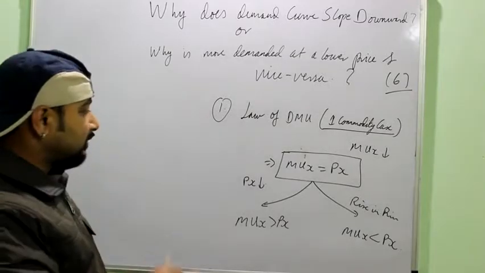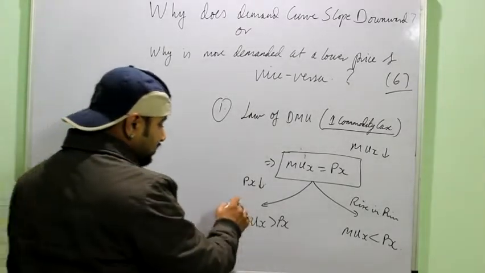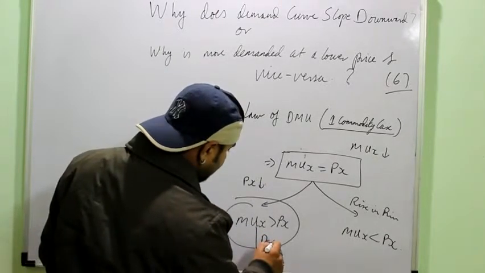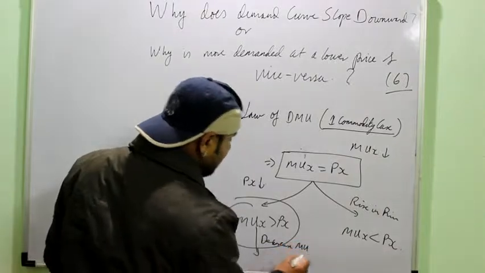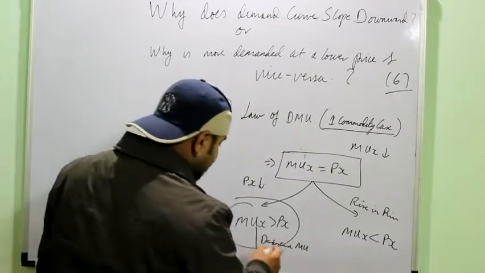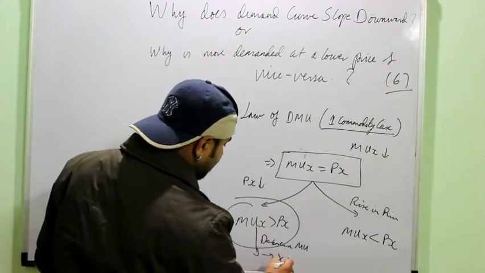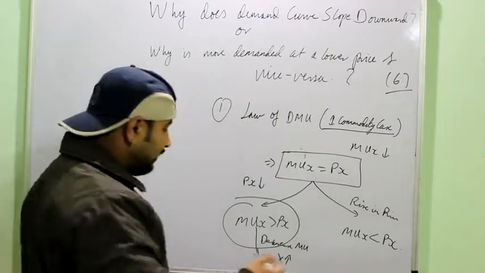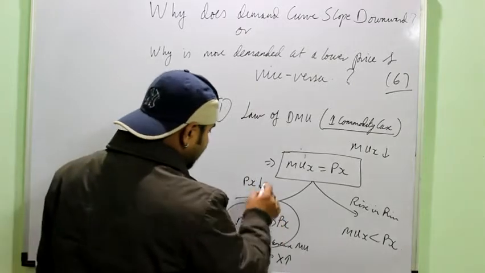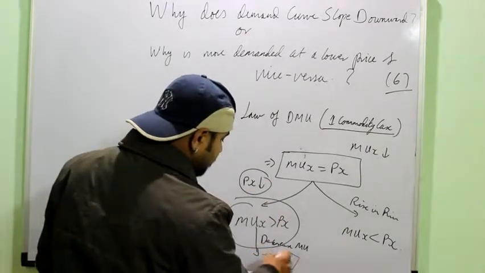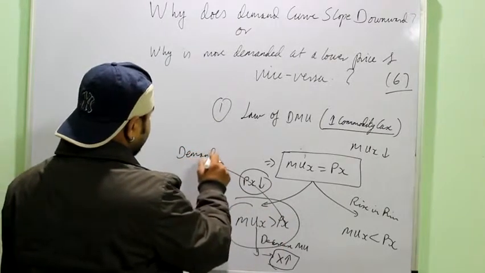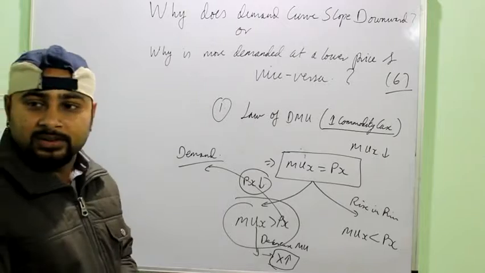And a rational consumer will always try to achieve the equilibrium. Now if this situation has arisen, then he needs to decrease the marginal utility, because he cannot decrease the price of the commodity, right? Price is decided by the market. For that he needs to consume more. If he will increase the consumption of X, only then the marginal utility can decrease according to the law of DMU. So it means if the price of the commodity falls, the consumer increases the consumption of that commodity, or you can say he increases the demand of that commodity. And this is what I am trying to prove, right?